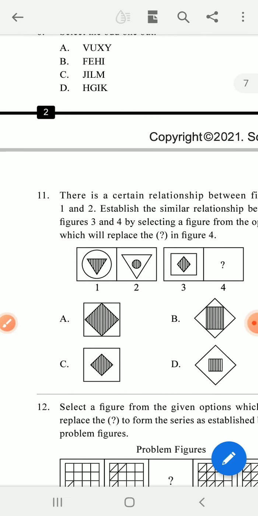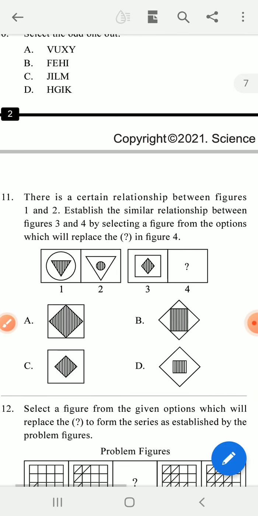So next one, there is a certain relationship. Figures 1 and 2 establish a similar relationship between figures 3 and 4. Select a figure from the options which will replace figure 4. Look at the first figure and second figure. There is a relation: the triangle comes in between a circle, and the circle comes in between a triangle.